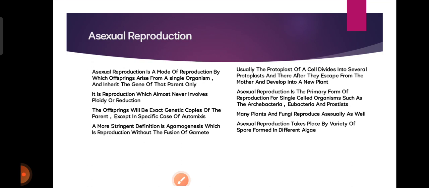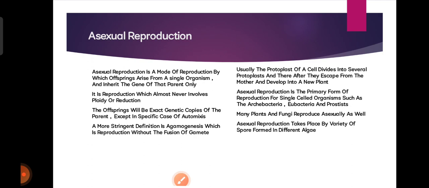Asexual reproduction is a mode of reproduction by which offspring arise from a single organism and inherit the genes from that parent only, meaning only one parent is involved. In this reproduction, there is almost never any involvement of ploidy change or reduction. The offspring will be exact genetic copies of the parent, except in the specific case of automixis.